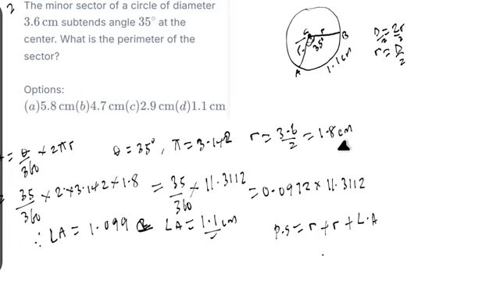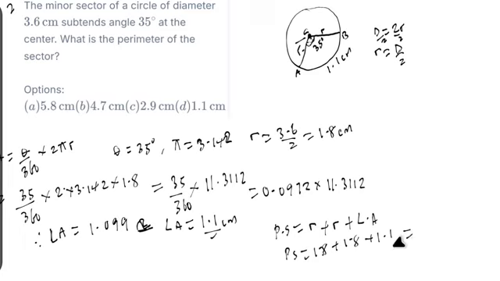So the perimeter of the sector is equal to 1.8 plus 1.8, because the radius is 1.8, plus the length of the arc, which is 1.1.